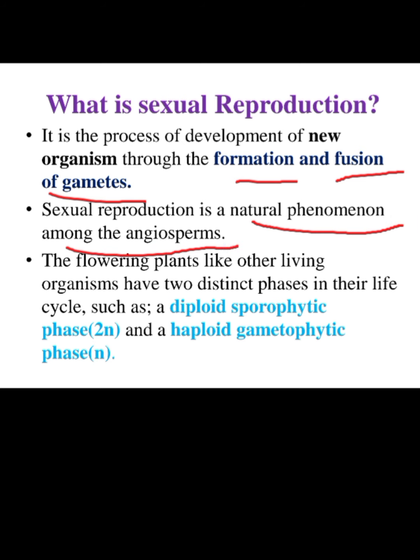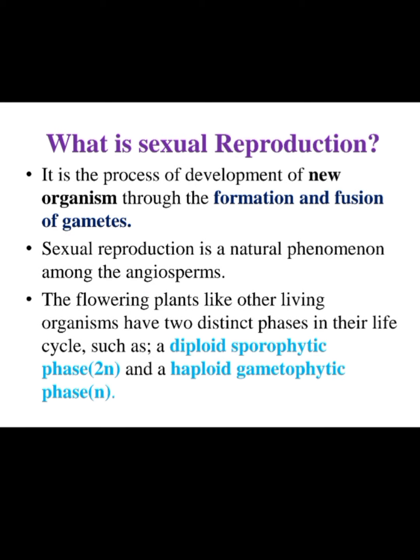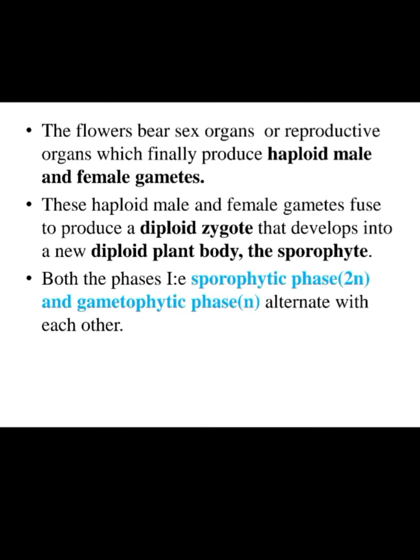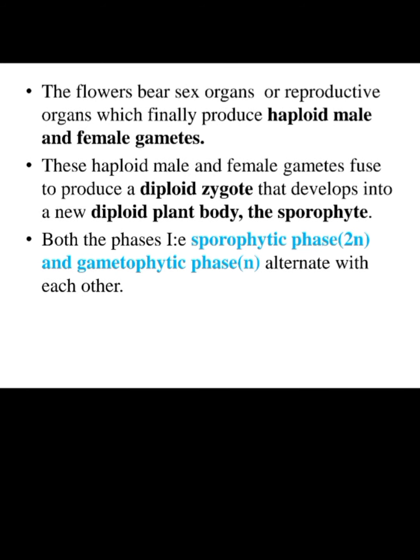Angiosperms means seeded plants. Flowering plants, like other living organisms, have two phases in their life cycle, that is diploid sporophytic phase, which is 2N, and haploid gametophytic phase, that is N. Coming to the next, the flower bears sex organs or reproductive organs. As the flower is the reproductive part of angiosperms, it produces haploid male and female gametes.